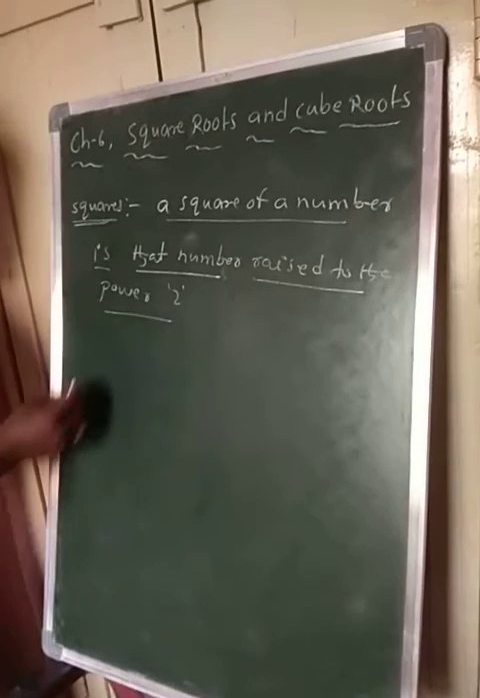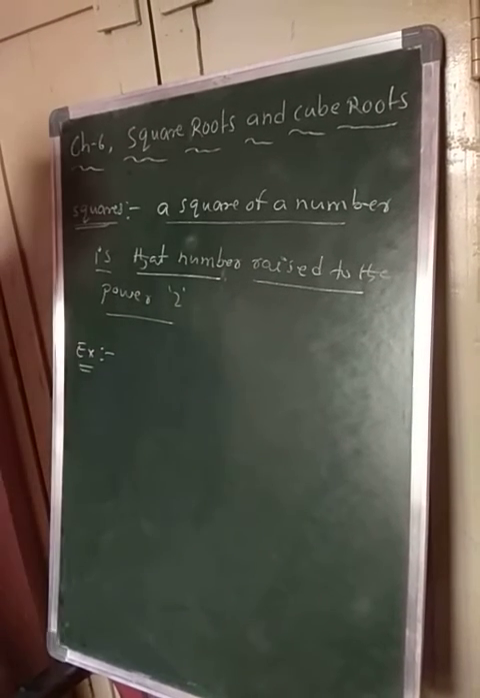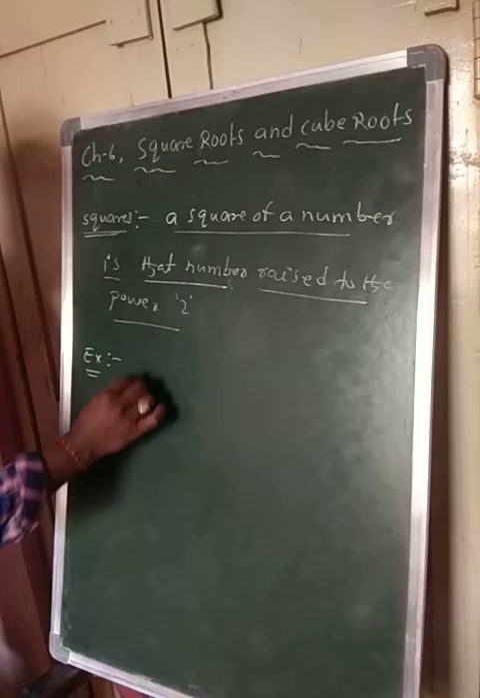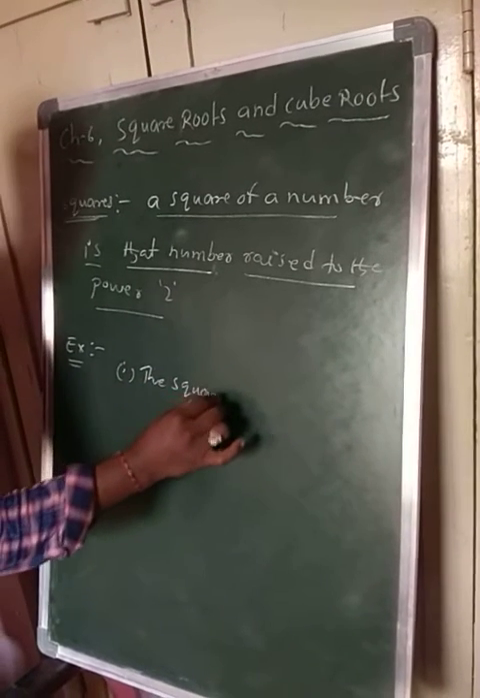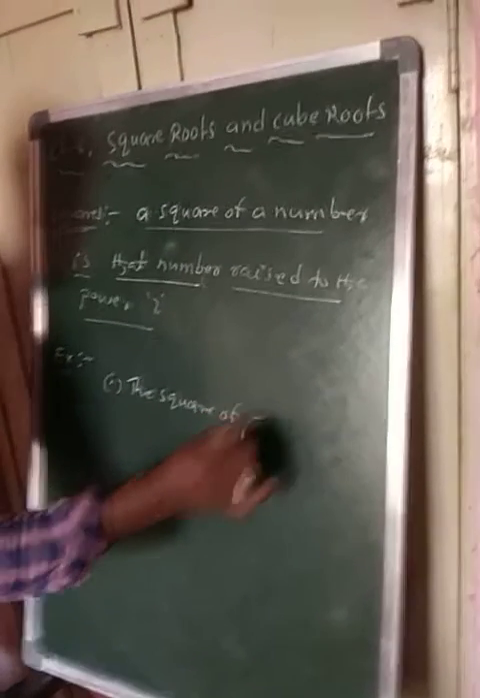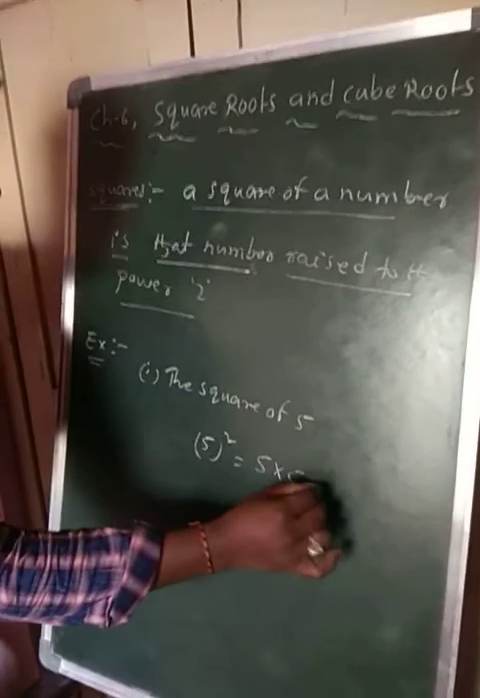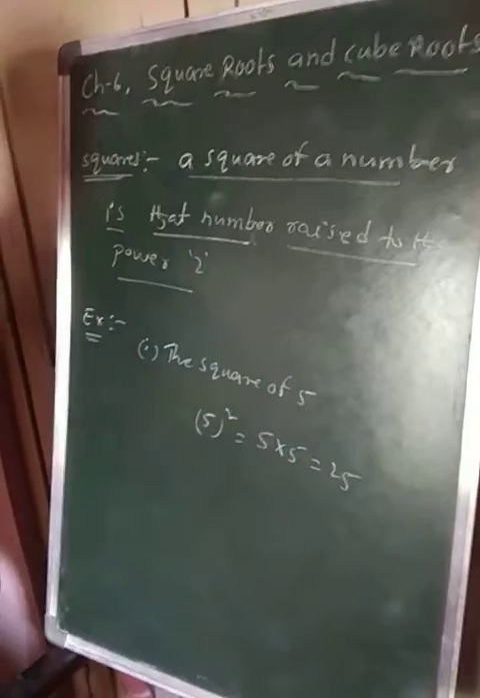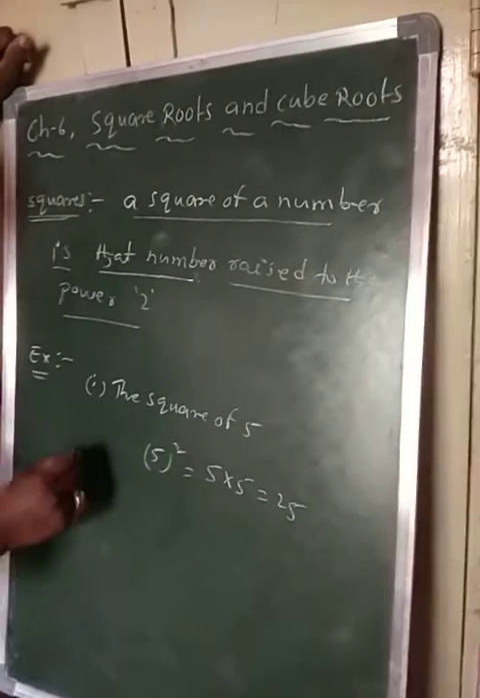Now see its example. The square of 5. The square of 5, that is equal to what? 5 square means 5 into 5, that is equal to 25. Okay, so like that only.